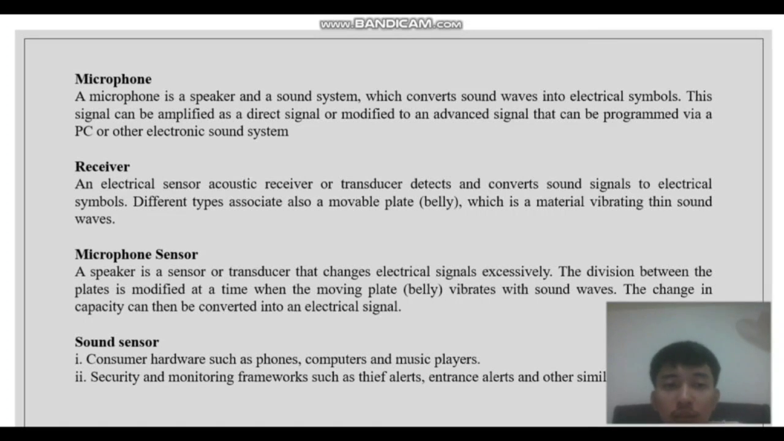Receiver: an electrical sensor, acoustic receiver or transducer, detects and converts sound signals to electrical signals. Another type is also a movable plate with a material vibrating with the sound wave. Microphone sensor: a microphone is a sensor or transducer that changes sound into an electrical signal. The distance between the plates is modified when the moving plate vibrates with the sound wave. The change in capacitance can then be converted into an electrical signal. Sound sensors are used in consumer hardware such as phones, computers, and music players, and in security and monitoring frameworks such as alarms, anti-theft alarms, and other similar features.